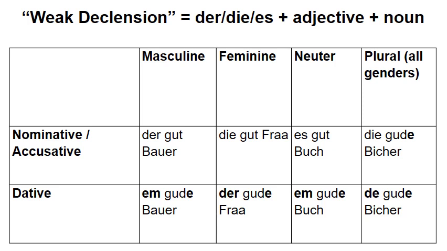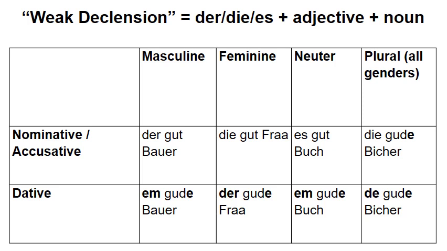So the masculine and neuter dative singular is the... feminine dative is da. It happens to match the masculine nominative. And the plural dative is de. Plural, all genders, it's de. So this means the good farmer in the dative would be gute Bauer. The good wife in the dative would be da gute Frau. The good book in the dative would be goede Buch, and the good books in the dative would be de goede Bücher.